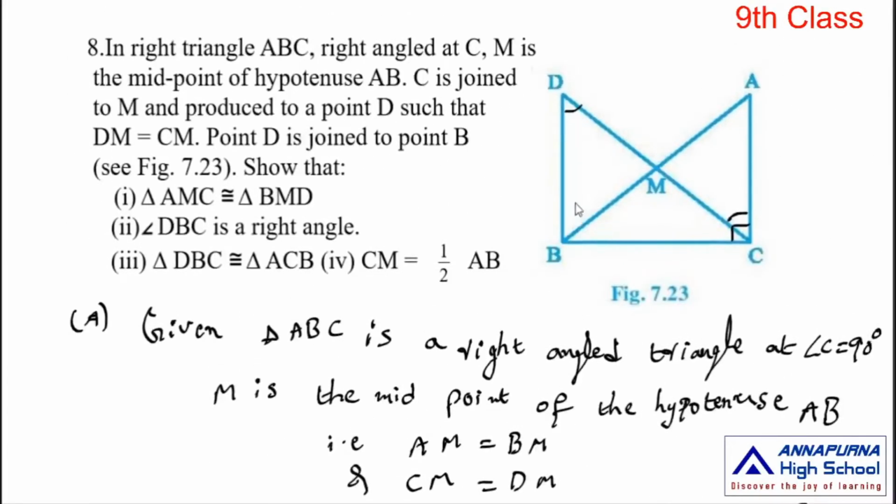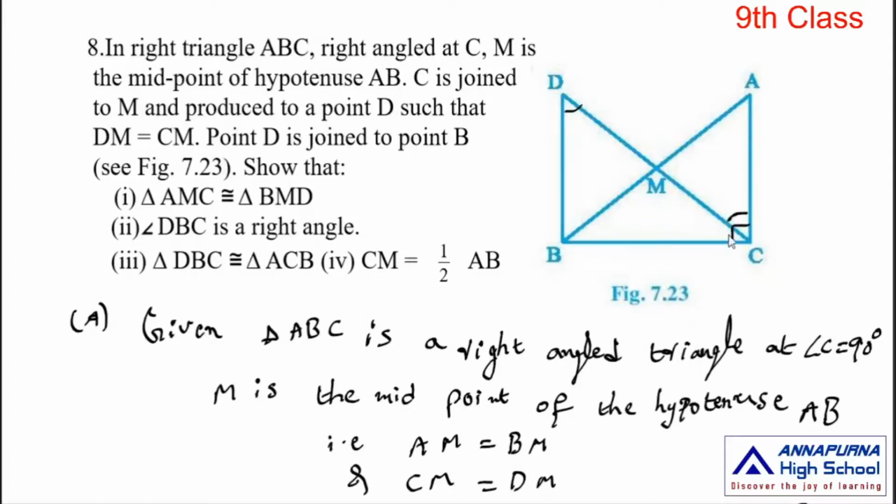Observe the figure. BD is parallel to AC and BC is the transversal. Angle B and angle C are co-interior angles whose sum is 180 degrees.